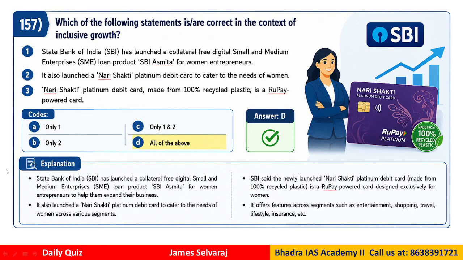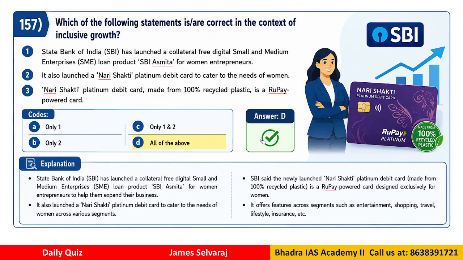Question number 157. Which of the following statements are correct in the context of inclusive growth? This is kind of a current affair related as well. The State Bank of India has launched a collateral free digital small and medium enterprise loan product called SBI Asmita for women entrepreneurs. It also launched a Nari Shakti Platinum debit card to cater to the needs of women, right? The Nari Shakti Platinum debit card made from 100% recycled plastic is a RuPay powered card, right? So now which of the statements are correct?